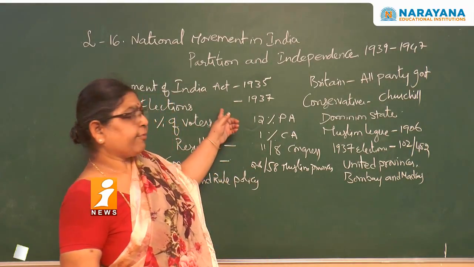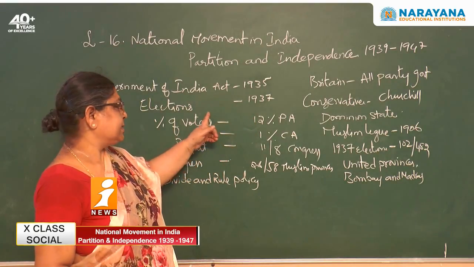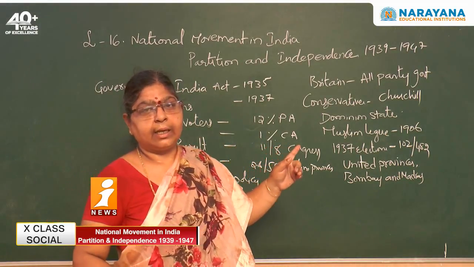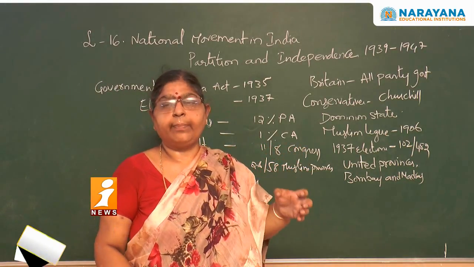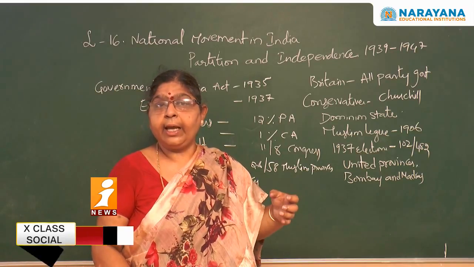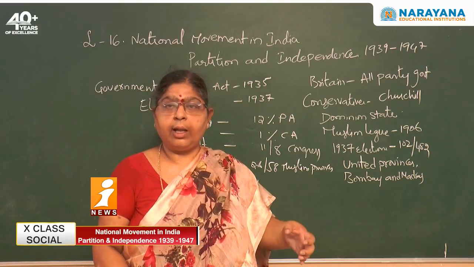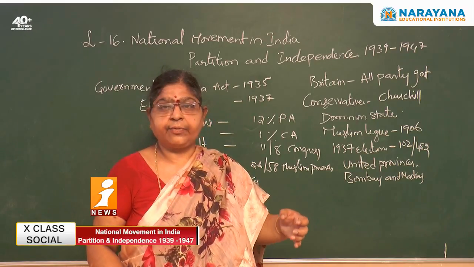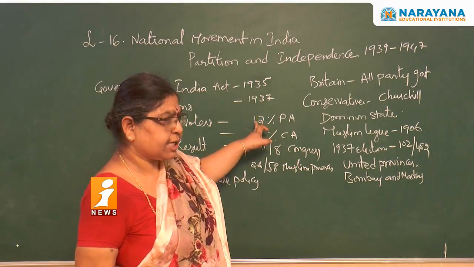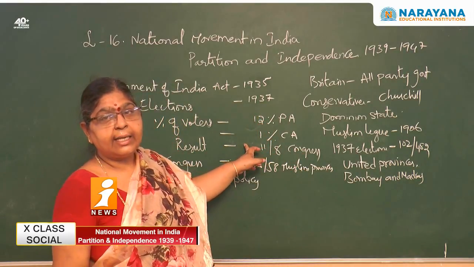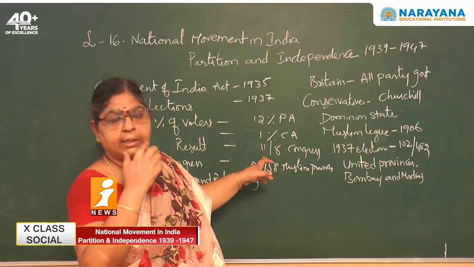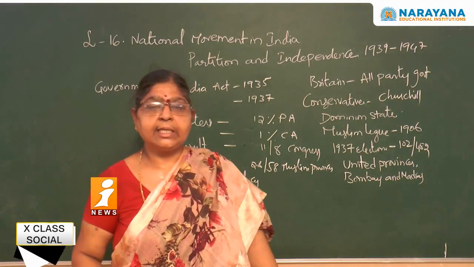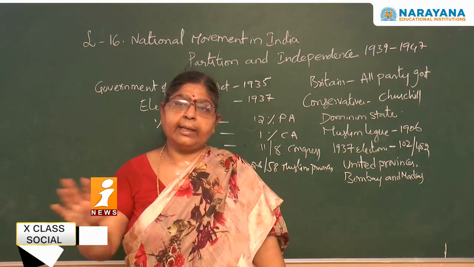Hence they conducted elections in 1937. They gave the right to vote to only 12% of the people for the provincial assembly elections, and for the central assembly only 1%. See here, they did not give the right to vote to all. You can see clearly that 12% and 1% is not a considerable amount.